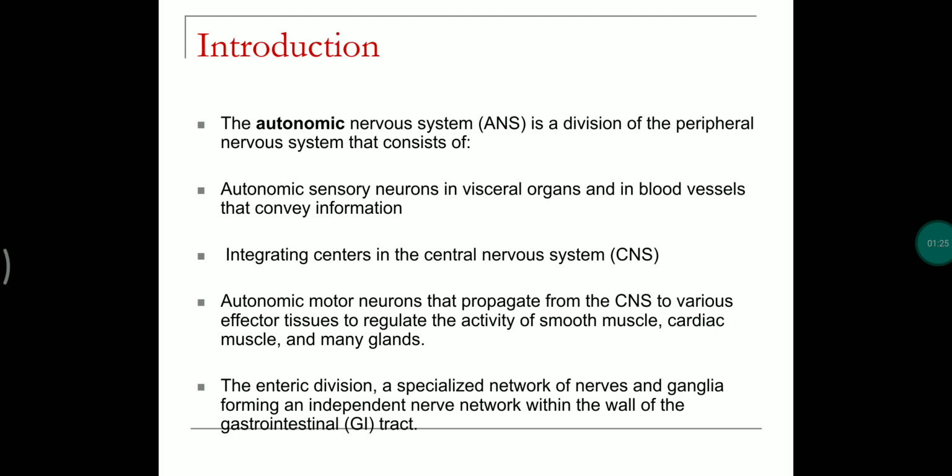Autonomic motor neurons are the neurons which propagate information from the central nervous system to various effector organs like smooth muscles, cardiac muscles, and many glands. The enteric division is also one part of the autonomic nervous system, which is involved in involuntary functions like the movement of the gut and gastric secretions. The enteric division is a specialized network of nerves and ganglia, performing as an independent nerve network within the wall of the gut.